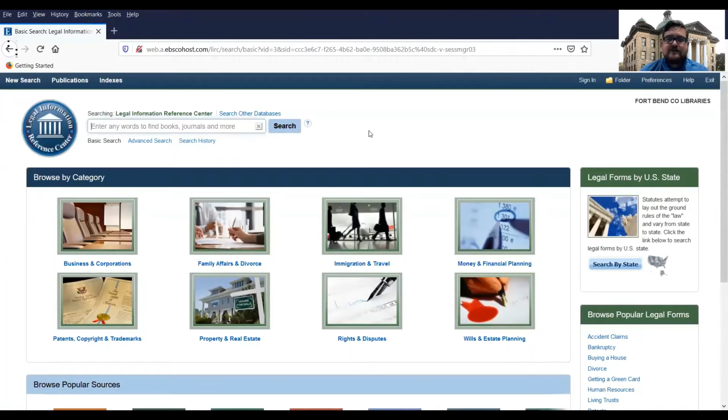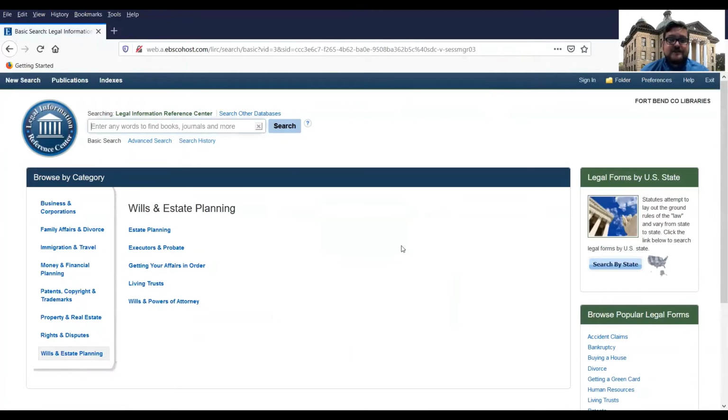Let's say that you've come to this database and you just want to see what they have on a particular topic. Let's continue with our wills and estates topic here. Once I click on wills and estates, we've got some subtopics, including estate planning, executors and probate, trusts, and powers of attorney. Let's continue with wills and power of attorney. Now here are the four books within those subjects. The first one is Living Wills and Power of Attorney for California. You're probably not going to want to use that one because we're here in Texas, so you can already exclude it. But let's say I do want to look at the Quicken Legal Will Book.